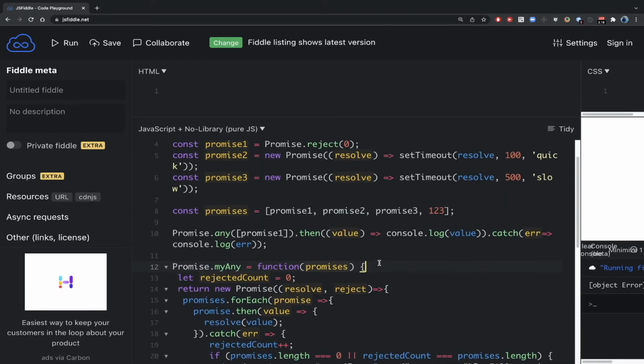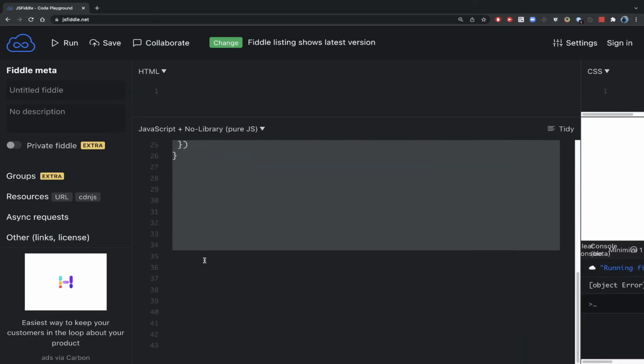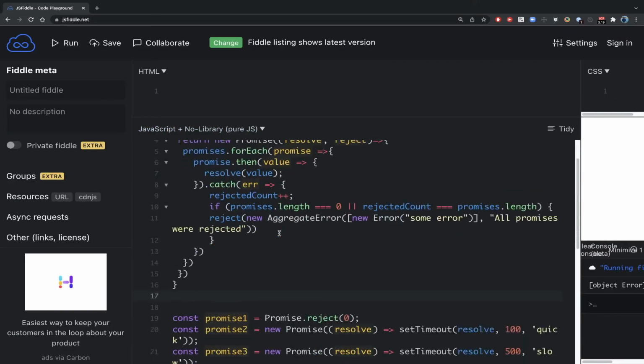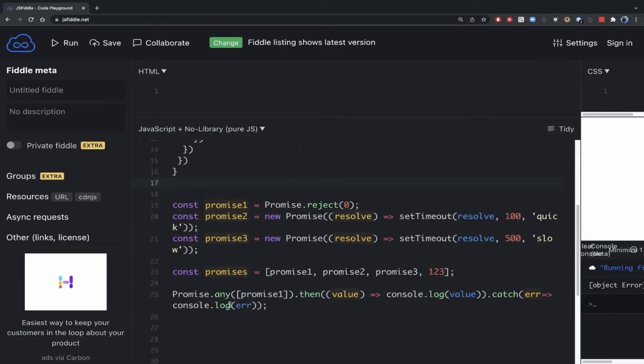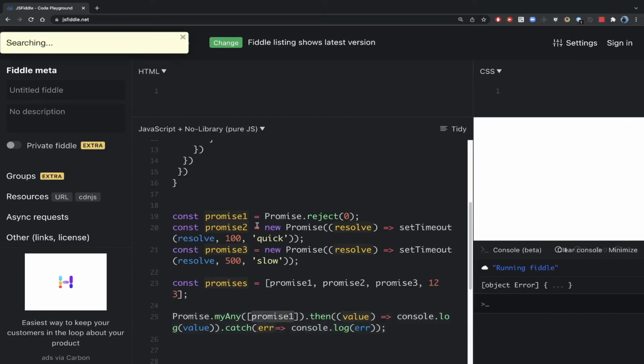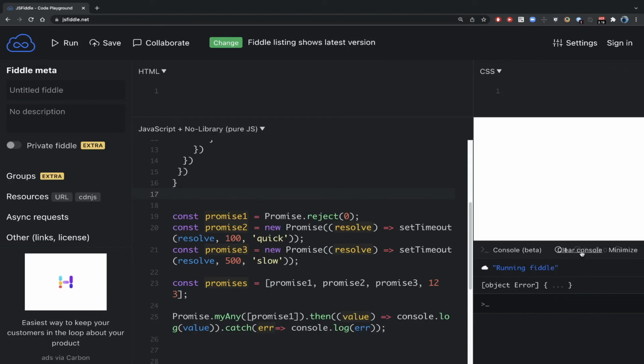What we are gonna do is, I'll just copy this and keep it on the top, and instead of using any directly here, I'll use my any, and I'll try to run it and see whether all the cases work fine or not. So first I'll see what happens when I pass promise1. Promise1 is a reject. So ideally, I'll just clear this console, it should throw an error. Yes, we are seeing the error.